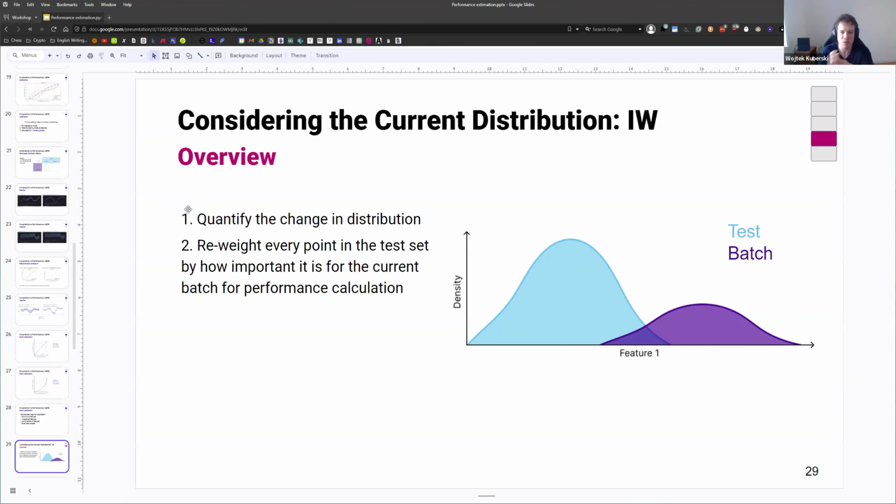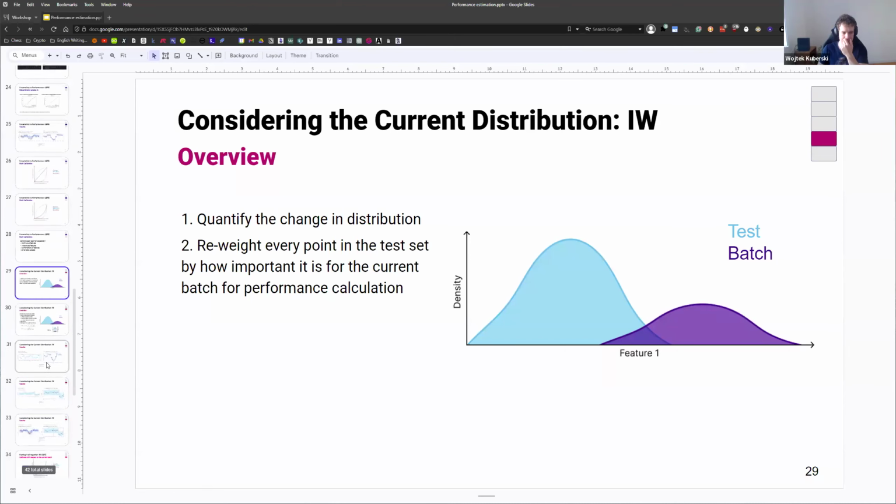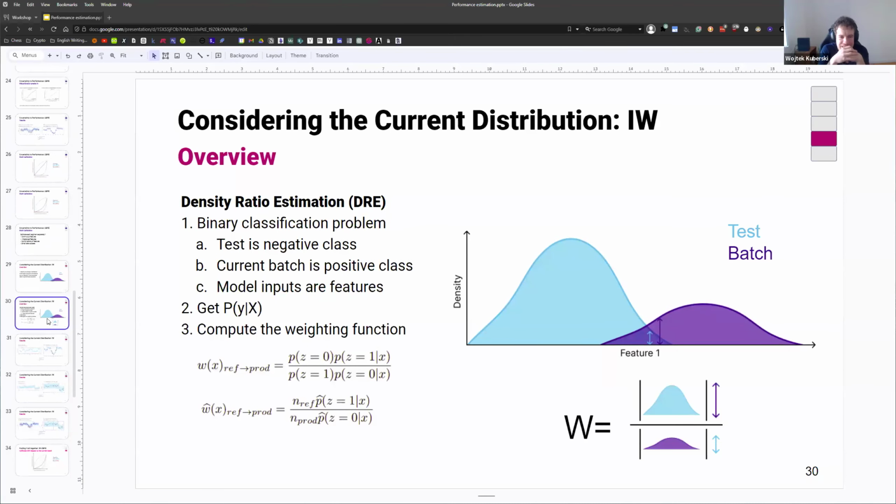And then another thing we're going to do is reweigh every point in the test set by how important it is, I know it's vague, for the current batch, and then we're going to just calculate the performance kind of as if the test set looked like the batch. So let's get started with the first part. The way we're going to do it is so-called density ratio estimation. The explanation is in the name. We're going to try to estimate the density ratio, the ratio of densities of the test set and the batch data for every data point in our feature space.